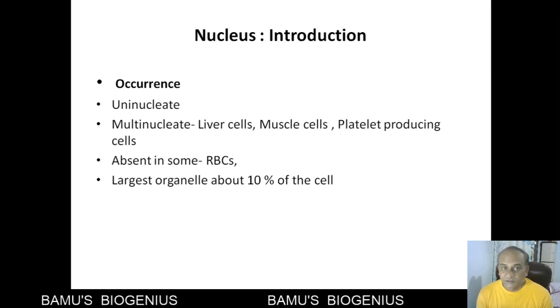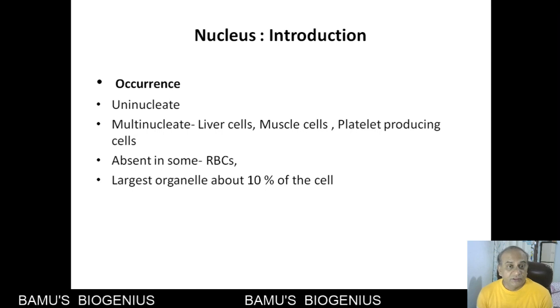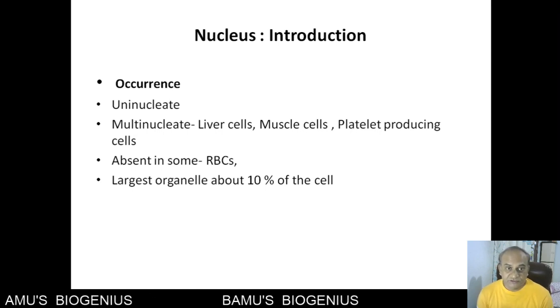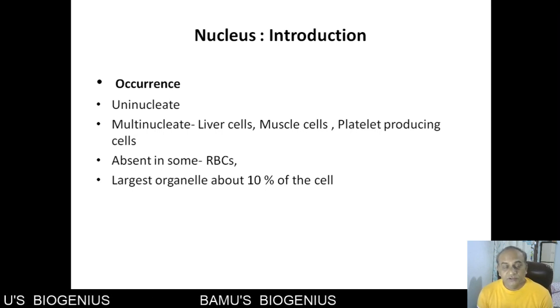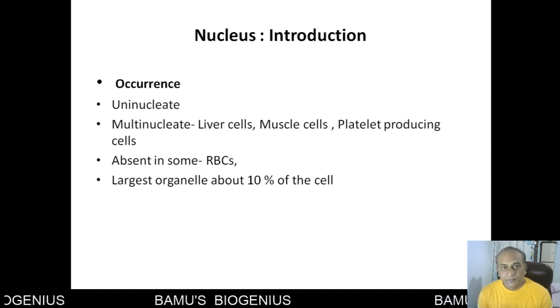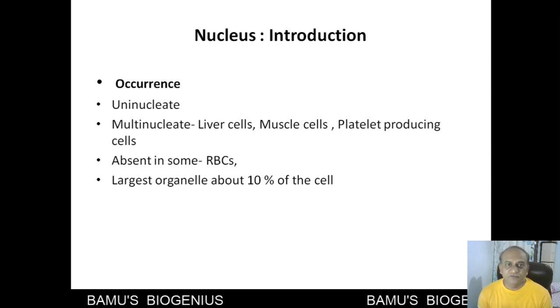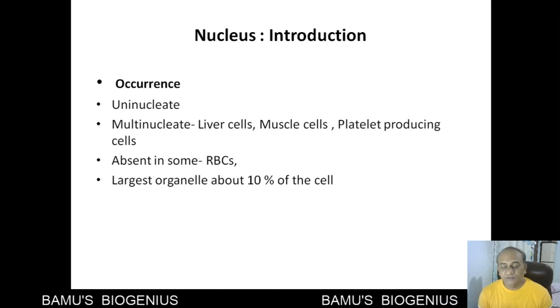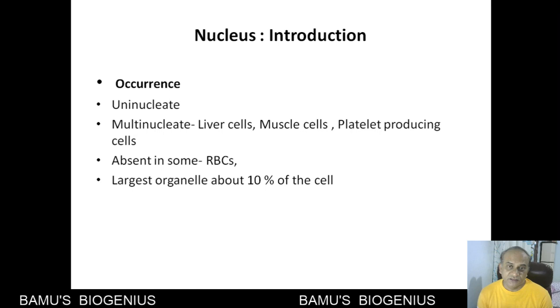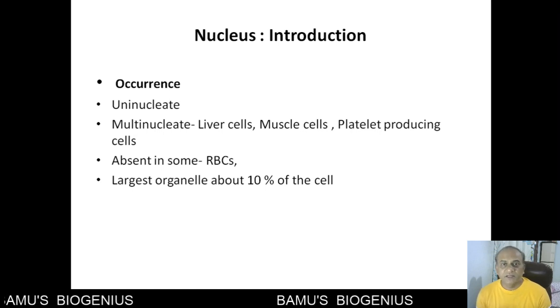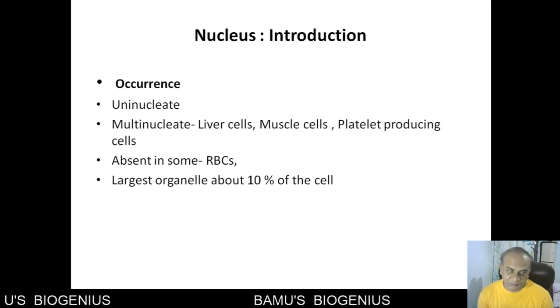So today we will discuss the nucleus. Its first point is its occurrence. In all eukaryotic cells you will find the nucleus. In most cases, you will find that the nucleus is uninucleate, that means a single nucleus is present in each and every cell. But there are certain exceptions.